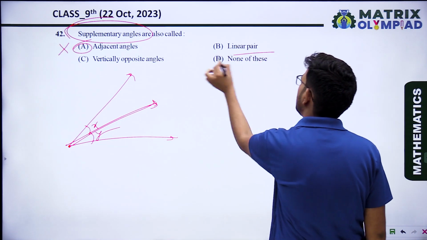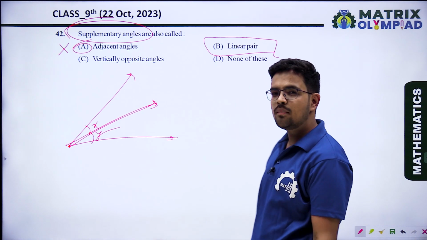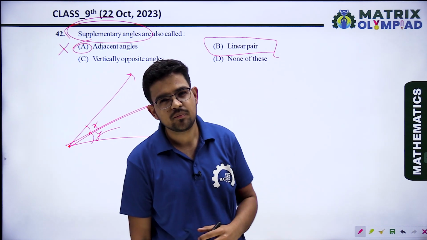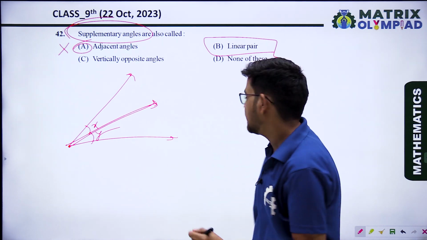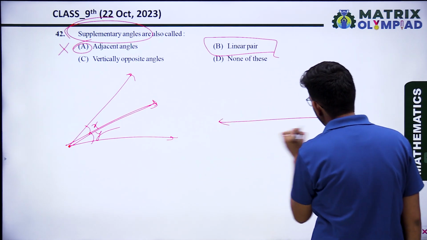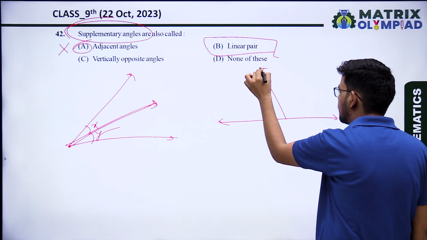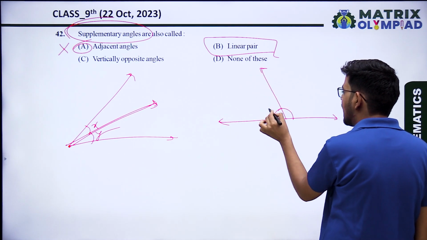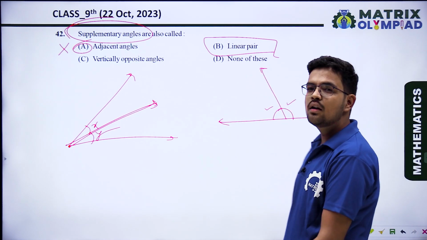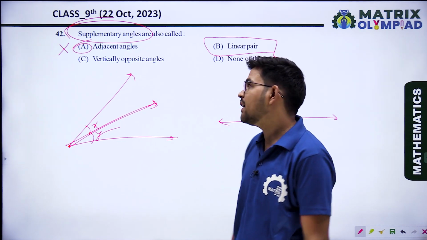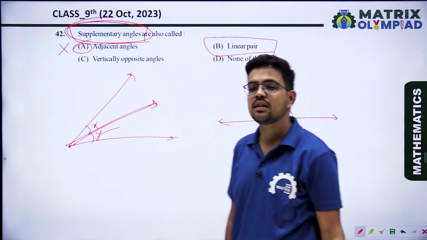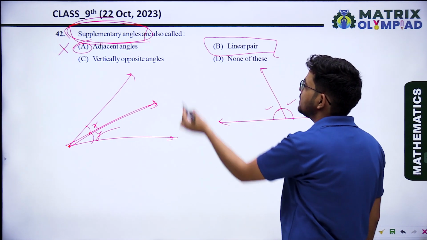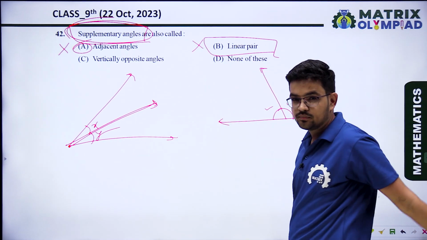Second is the linear pair of angles. In supplementary angles, the sum is 180 degrees, and in a linear pair of angles, the sum is also 180 degrees. But a linear pair must follow one more condition: both angles must also be adjacent. In supplementary angles, that is not necessary. So this is not the answer.